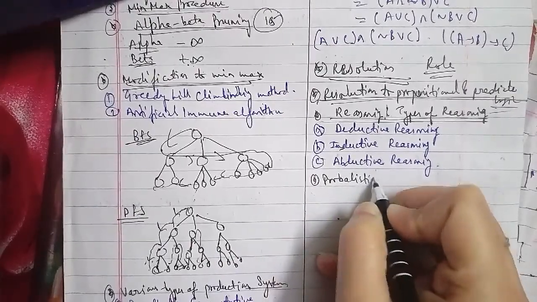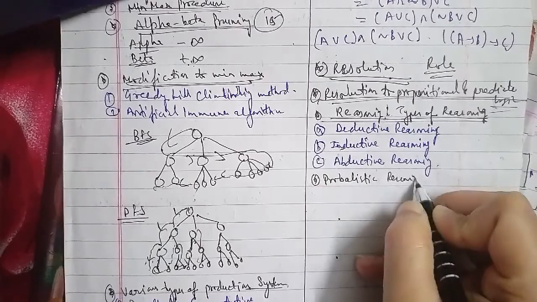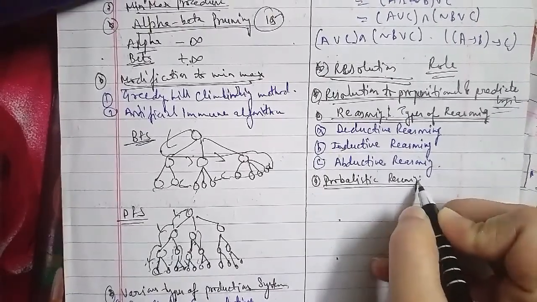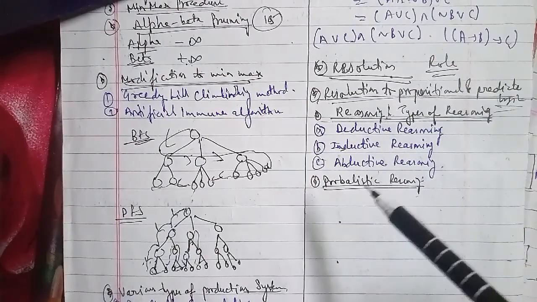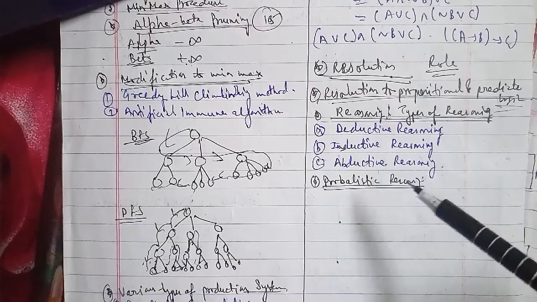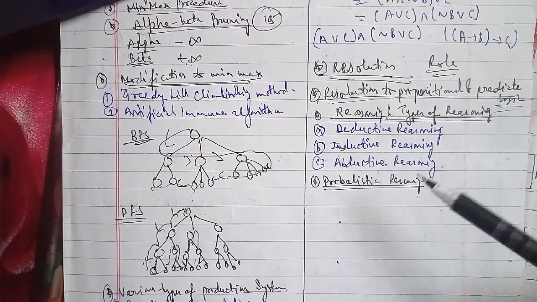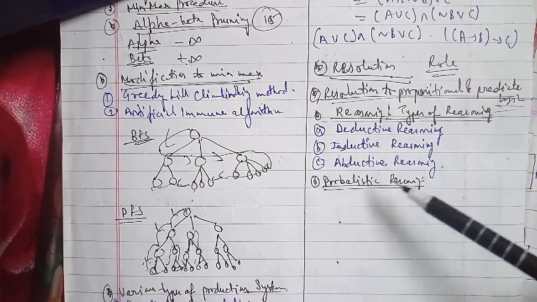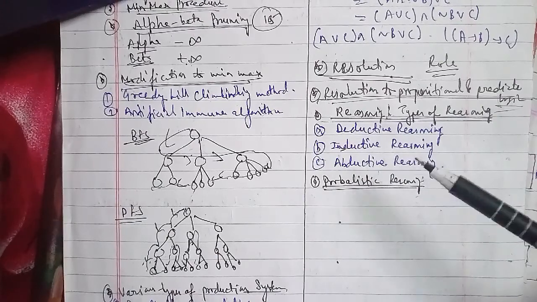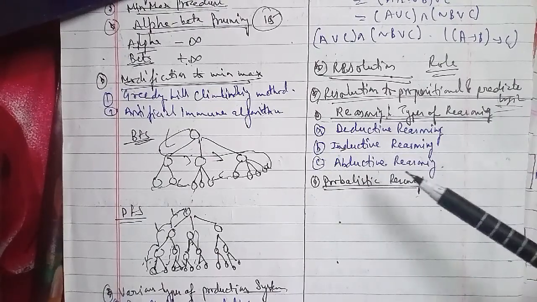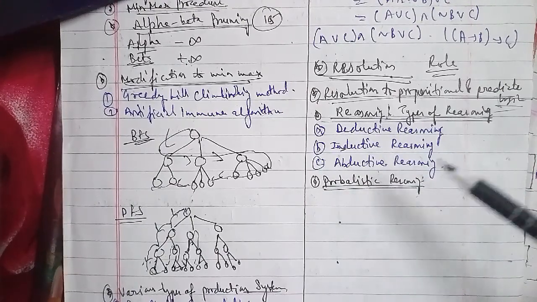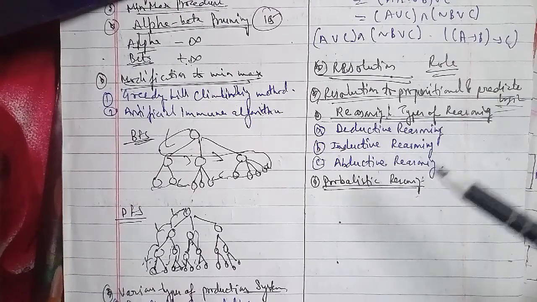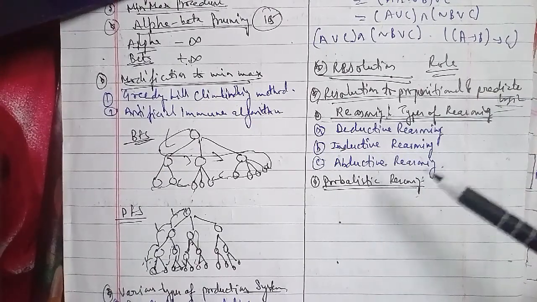In probabilistic reasoning, the question has been asked in two parts: what is probabilistic reasoning, and also describe the role of HMM in probabilistic reasoning. Probabilistic reasoning is a method of representation of knowledge where the concept of probability is applied to indicate the uncertainty in the knowledge. It is used in AI when we are unsure of the predicate, when the possibilities of the predicate become too large to list down, and when it is known that an error occurs during an experiment.